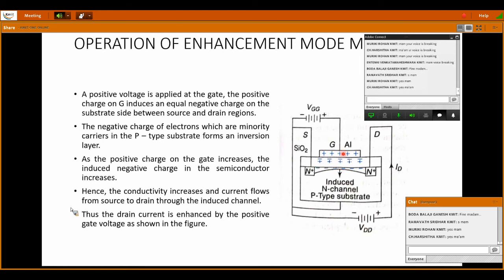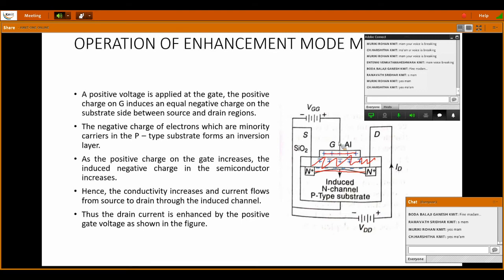See here, this is the gate, that metallic contact is one plate. We will consider this combination as a parallel plate capacitor. How? This metallic contact is one plate of the capacitor, and this insulating layer acts as a dielectric, and the channel, actually it is not there initially, but the gap between these two N plus regions is considered as another plate of the capacitor.